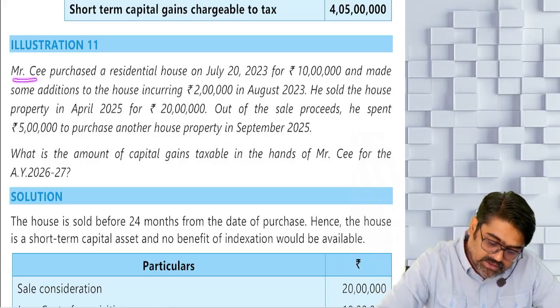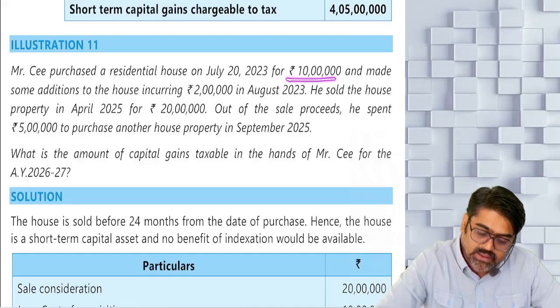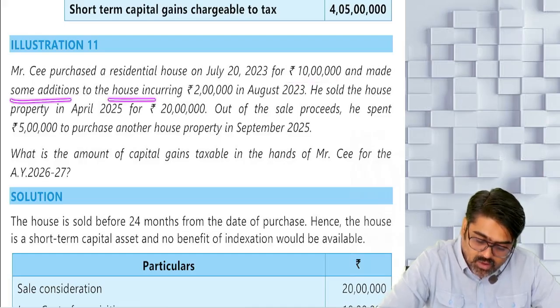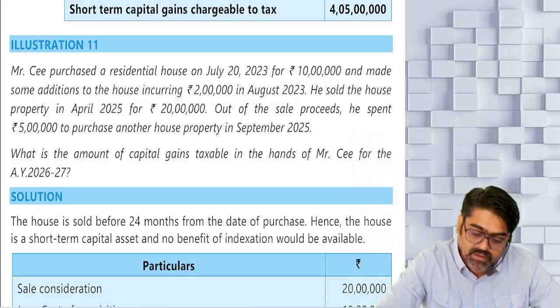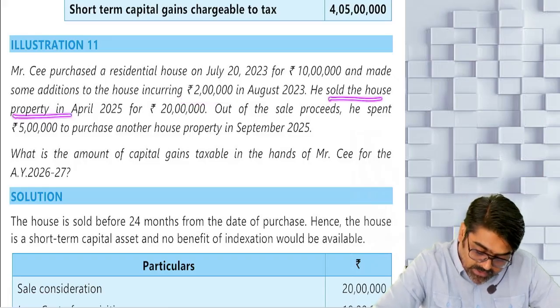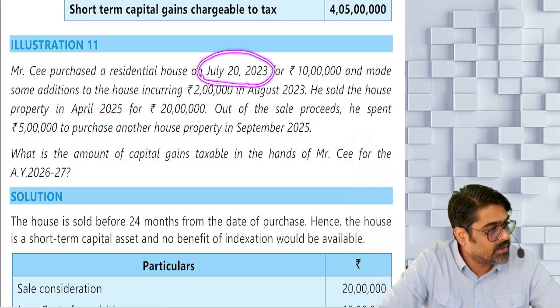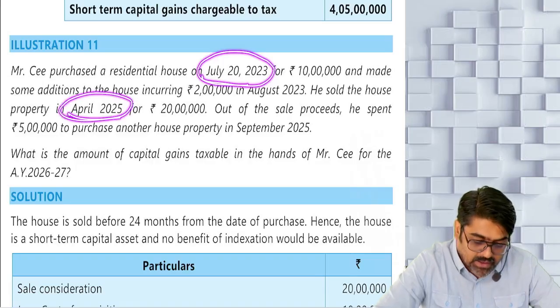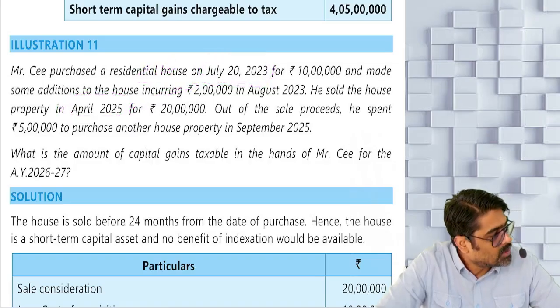So see, Mr. C purchased a residential house on July 20, 2023 for rupees 10 lakh and made some additions to the house incurring 2 lakh in August 2023. So can I say this is the cost of acquisition, actual cost, and this is the cost of improvement? Yes or no? He sold the house property in April 2025. You are purchasing in July 23 and you are selling in April 25. The holding period is less than 24 months. Okay. So the capital gain will be short-term gain.